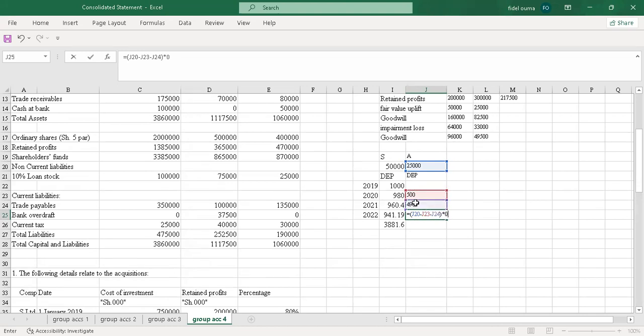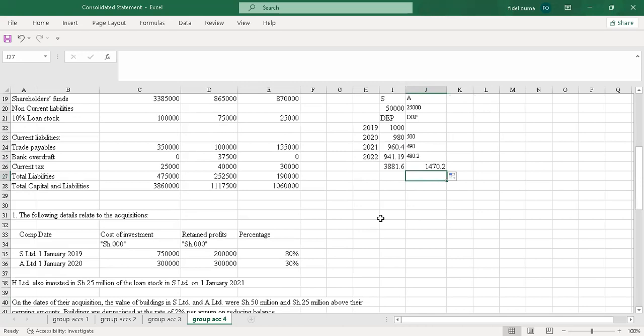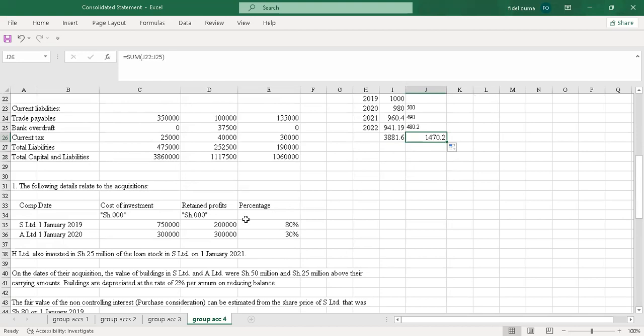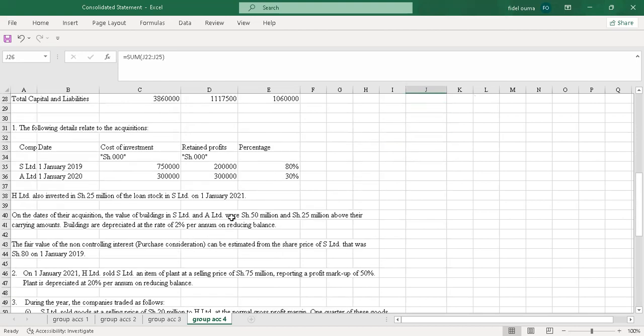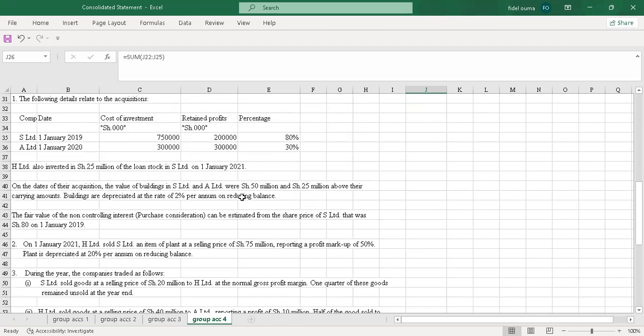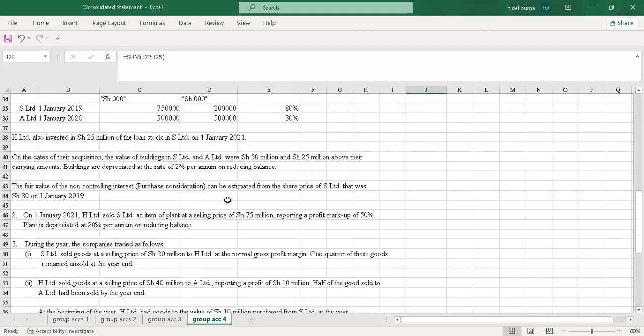Then I'll multiply this by 0.02. Then I'll sum. I can just drag this for the interest of time. So it'll give me 1470.2. So I've done the depreciation. This is what we call the cumulative depreciation under each category, under the fair value. So I had to depreciate that.